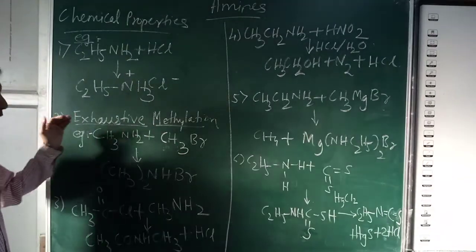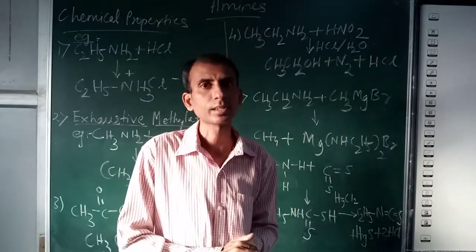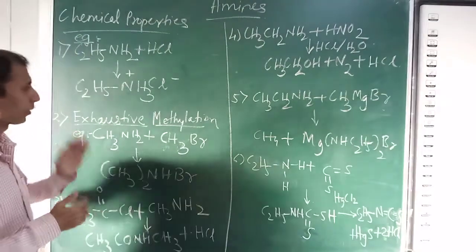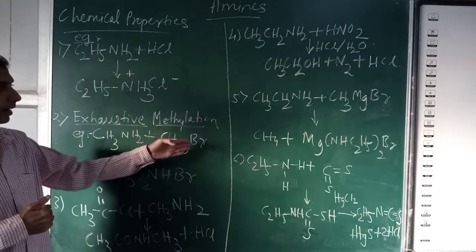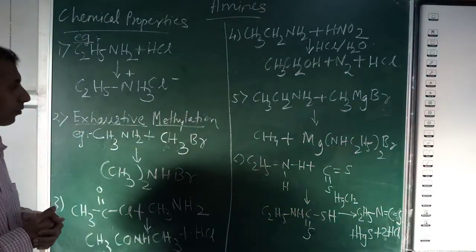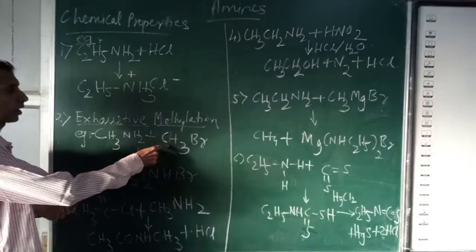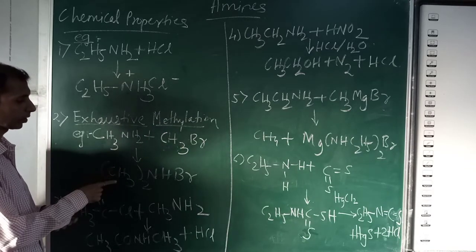Second reaction, exhaustive methylation. You start with the primary amine and treat it with the alkyl halide. In the first step, this methyl group gets added to this molecule of primary amine, you get CH3 twice.